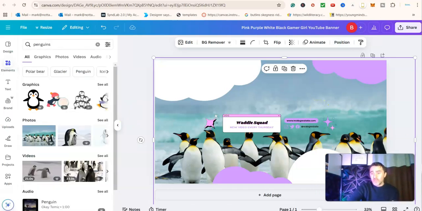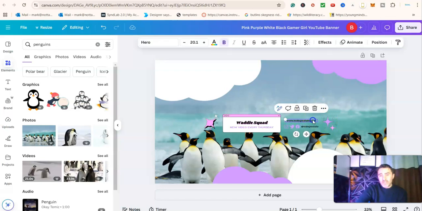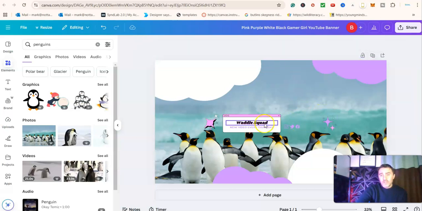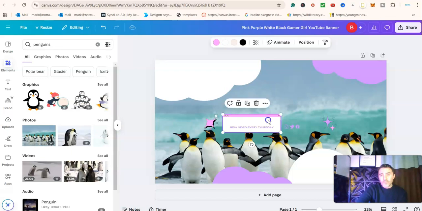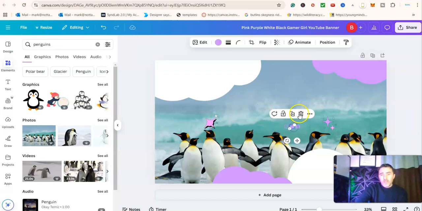Pretty straightforward and simple. And basically, you just play around with it until you're happy. And then once you are happy, you can download it. So I'm not bothered about all this text, okay? Some people like having text, some people don't. For now, and for the speed of the video, I'm not going to, okay? I'm just going to get rid of all this on here, just so it's done. Get rid of that. Get rid of that. And I'm going to get rid of that.